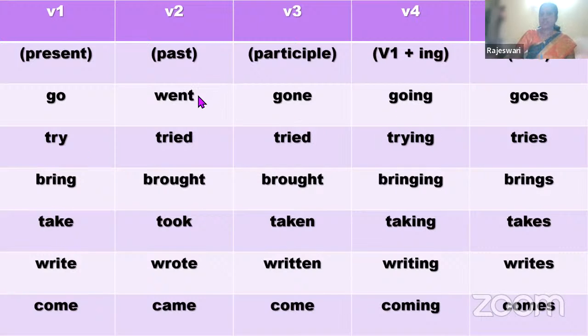Generally, the past tense is formed by adding D or ed. And in certain places, the complete verb or word also will be changing, like bring, brought, take, took, write, wrote, come, came. So these are about the verbs.